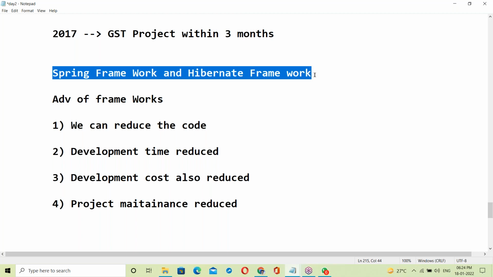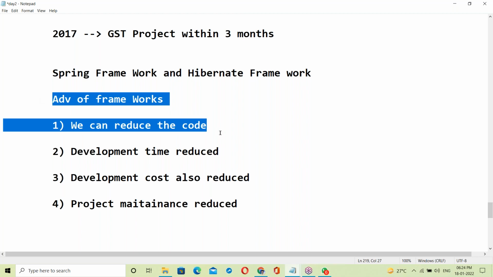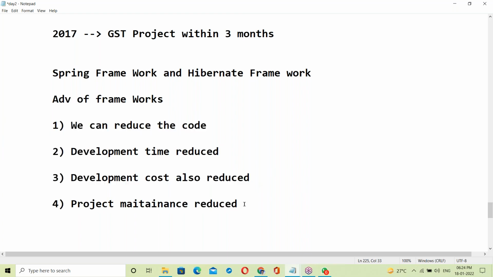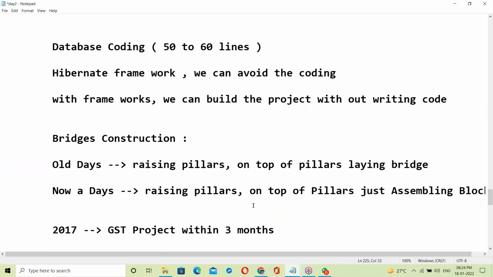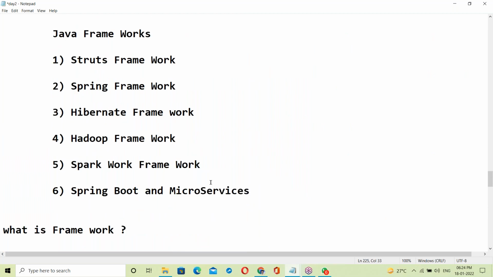Frameworks are developed by experts, and when code is written by experts, a lot of bugs are reduced. Very few bugs are raised, so maintenance also becomes easy. That is the advantage of frameworks: we can reduce the code, development time is reduced, cost is reduced, and project maintenance is also easy. Now, one more thing: framework is different, library is different. A framework contains libraries.